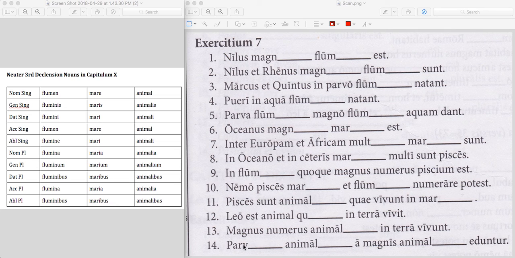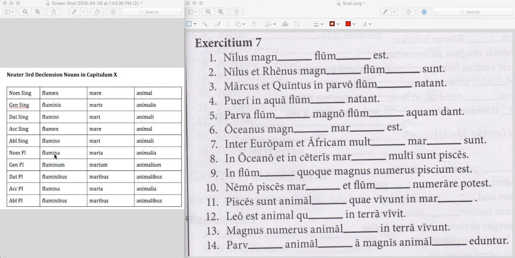So, again, since we know it's plural, animalia is definitely the nominative plural here. And this will also be parva. That is a neuter plural. So think of oppida magna or oppida parva, small towns or little towns. So in this case, the endings do sort of match here because this is a neuter plural from first or second declension, and this is a neuter plural from third declension. They happen to be the same.